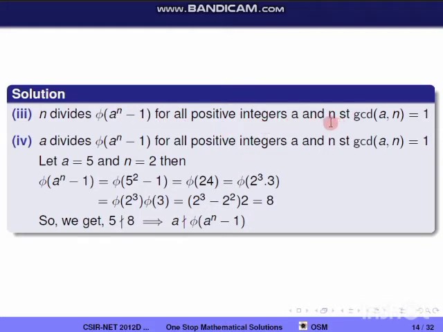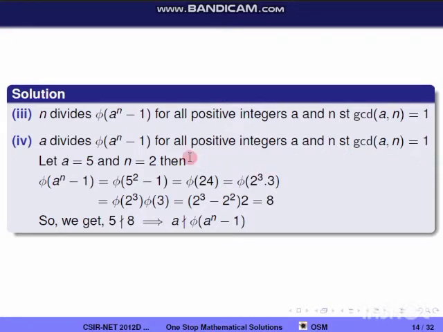So if we restrict the condition with this condition, it's going to be satisfying. So the third option is also true. Now the fourth option: a divides phi of a^n minus 1 for all positive integers a and n such that GCD of a comma n is equal to 1.